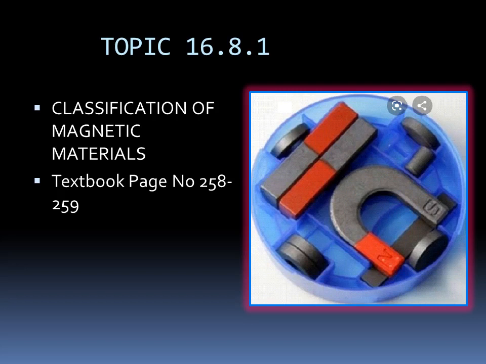Dear students, in continuity with our chapter 16, the topic of our today's discussion is classification of magnetic materials, and it's given on page number 258 to 259 of your textbook. In this topic, we will discuss magnet, magnetism, and different types of magnetic materials along with their properties in detail. But before explaining the topic comprehensively, let's have an insight into the objectives and learning outcomes of this very topic.